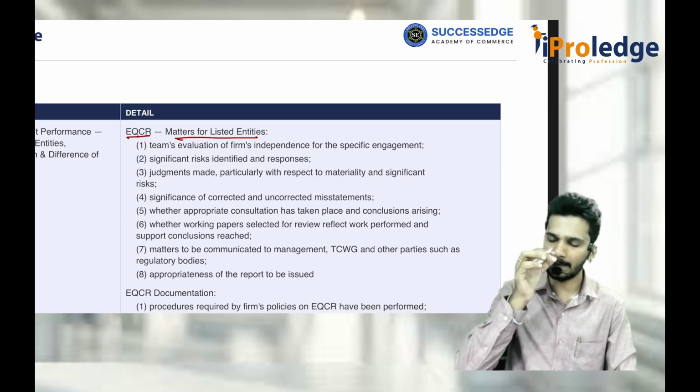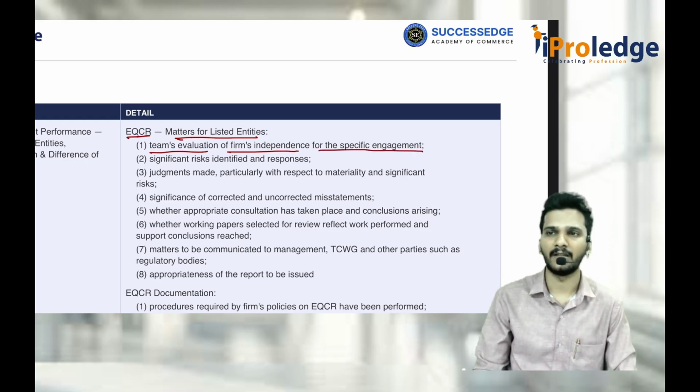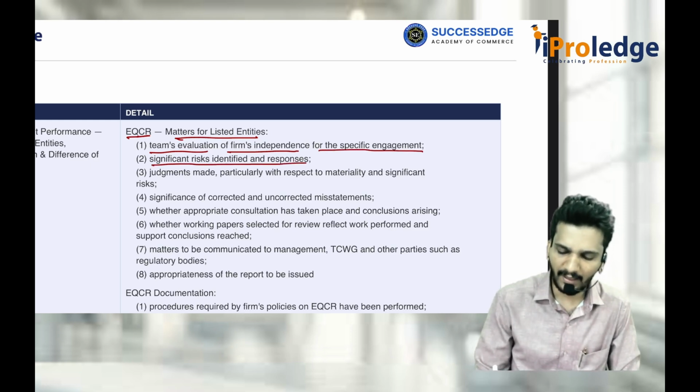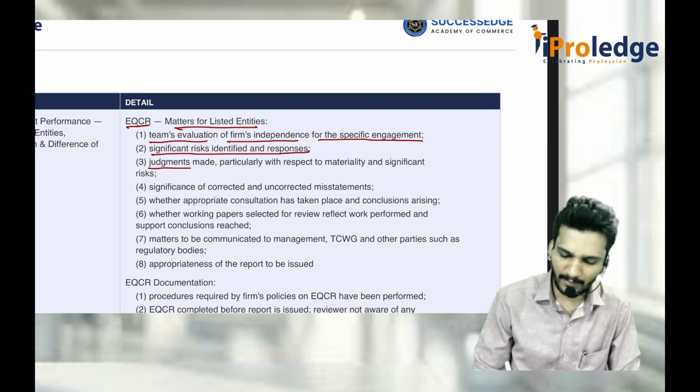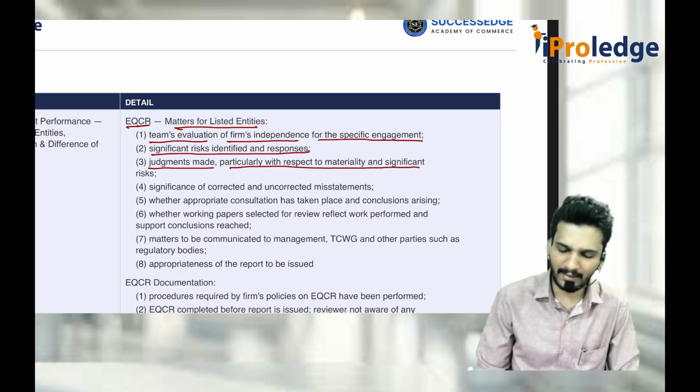What he has to mainly check, the engagement quality control reviewer: he should evaluate the team's evaluation of the firm's independence for the specific engagement. Are we really eligible or not for the specific engagement? That also has to be checked. Significant risks identified and the responses which are being given. Judgments made by the firm or engagement partner, particularly with respect to materiality and significant risk.